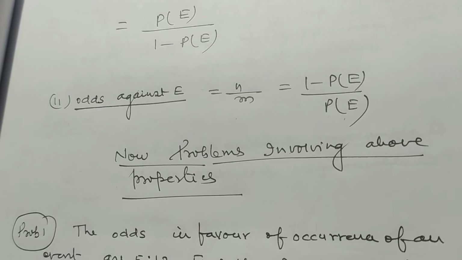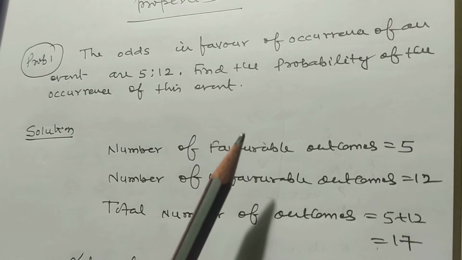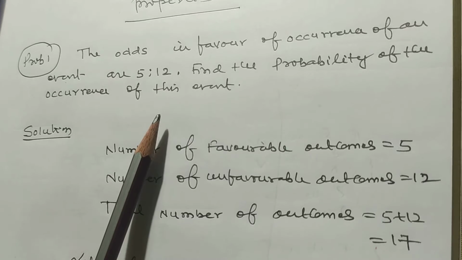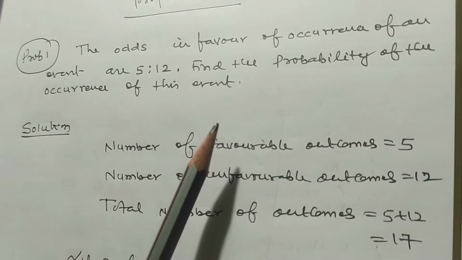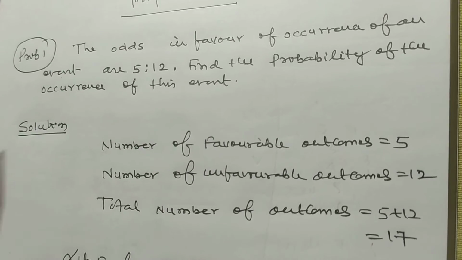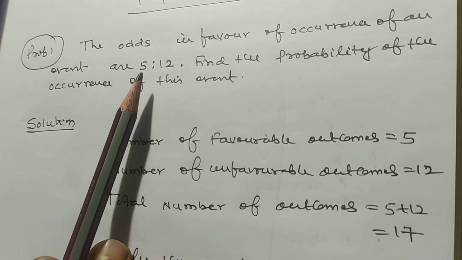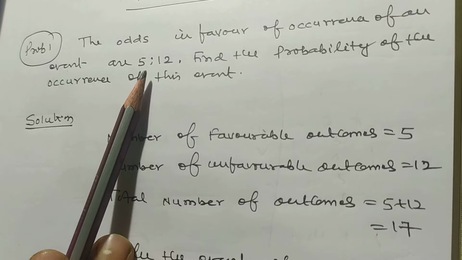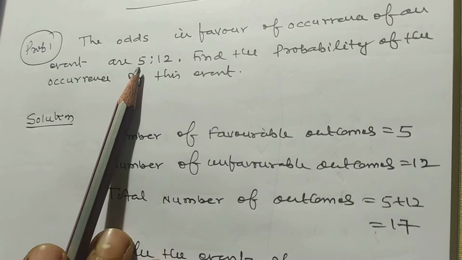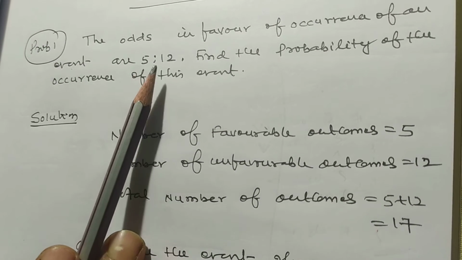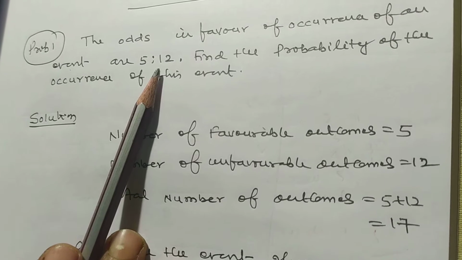After knowing the result, now I want to solve some problems which are important for the point of view of examination. Odds in favor of occurrence of an event are 5:12. Find the probability of the occurrence of this event. We have to find probability. The odds in favor are 5, and against are 12.